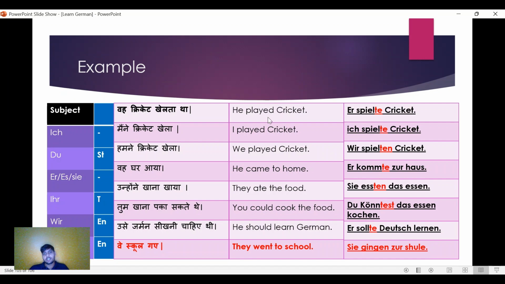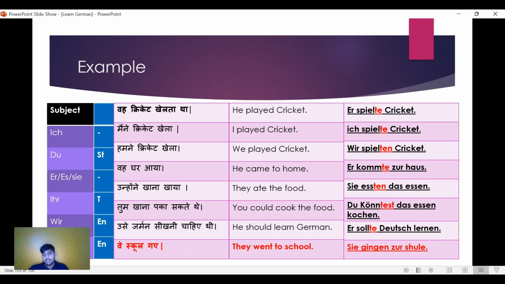We just add ed in the end. And the second type is called irregular, where we cannot find the same pattern, like come, came, come, eat, ate, eaten, go, went, gone.